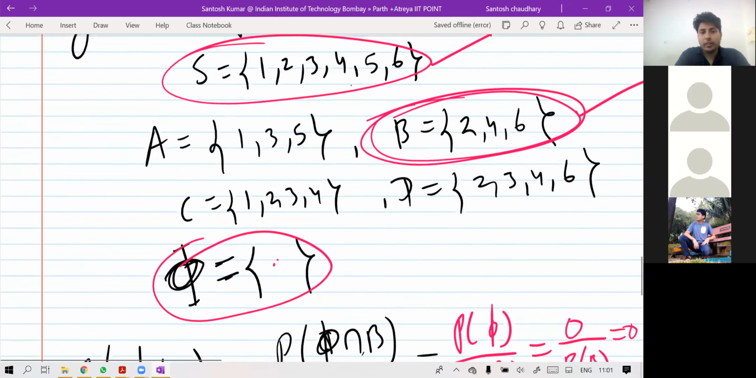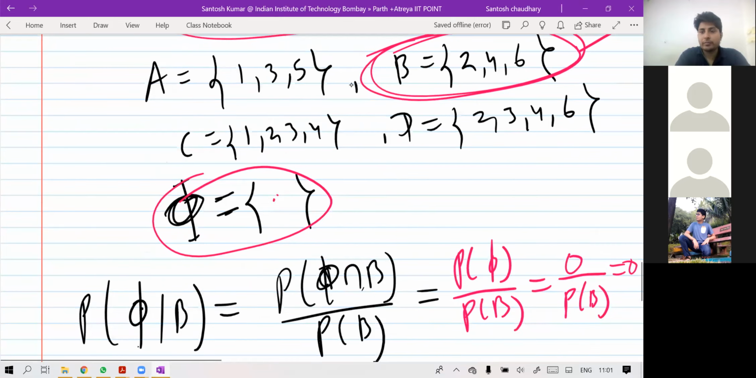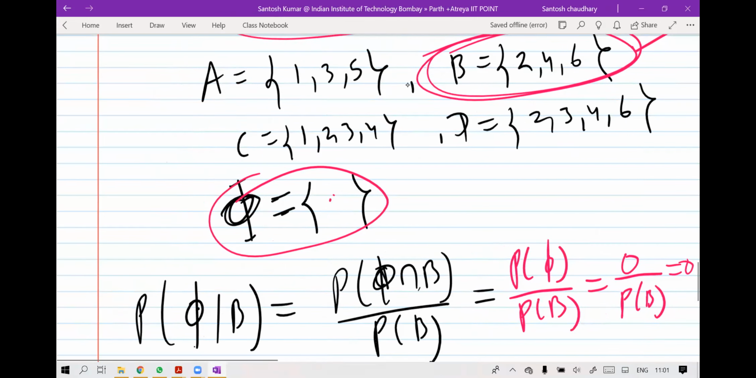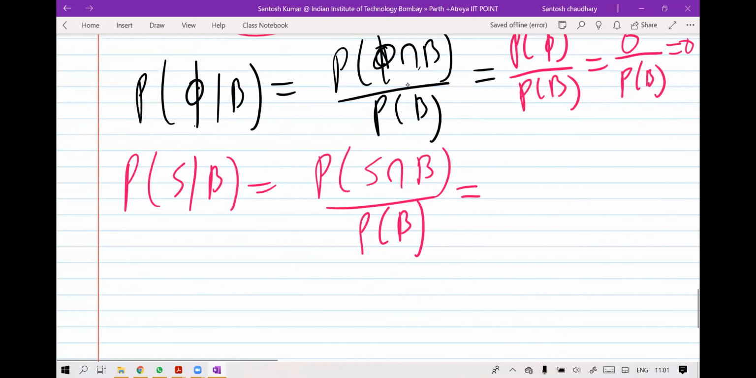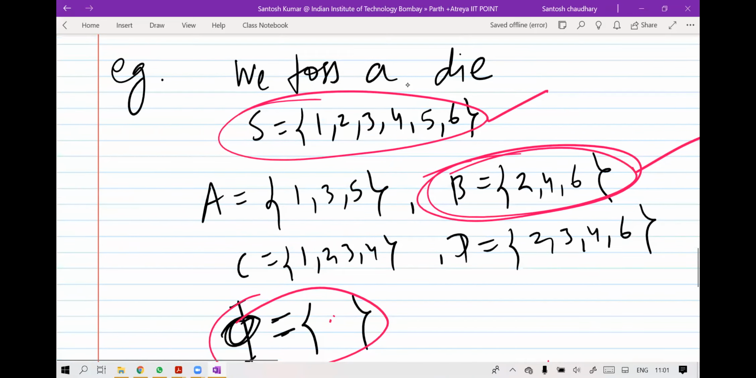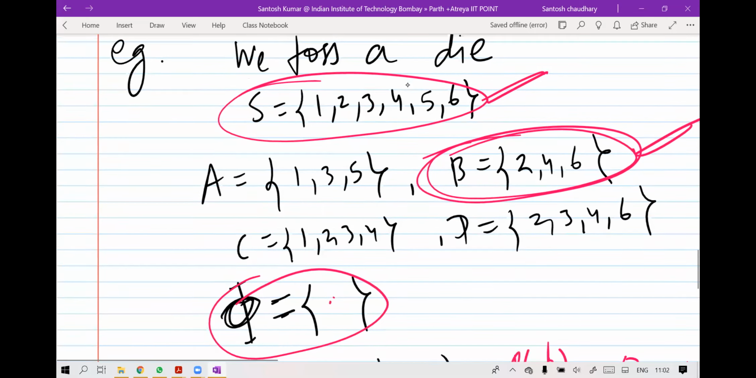So if you see, what is common in S and B? You will find 2, 4, 6, and that is the B set only, right? That is B set only. So simply I wanted to write the same thing there.